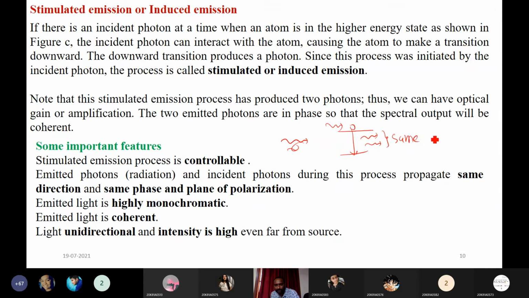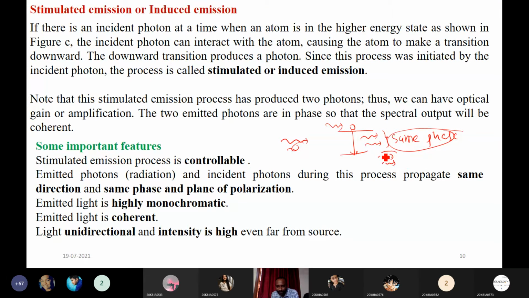If they are not in the same phase, we will use some cavity to bring them into the same phase. The intensity is also very high. If the emitted light is not in the same phase, we will bring it into the same phase using some optical cavity or resonator.